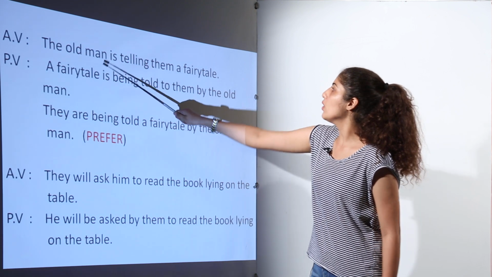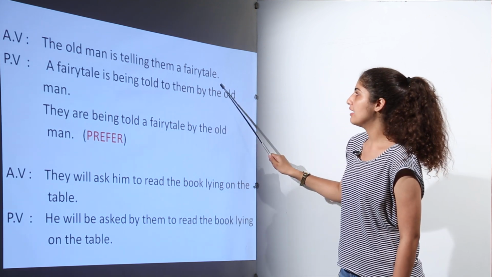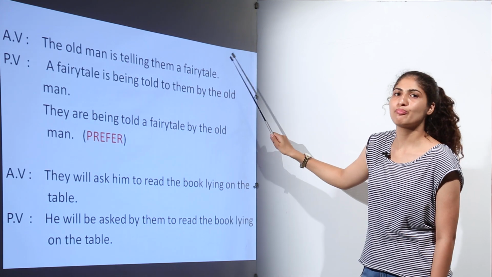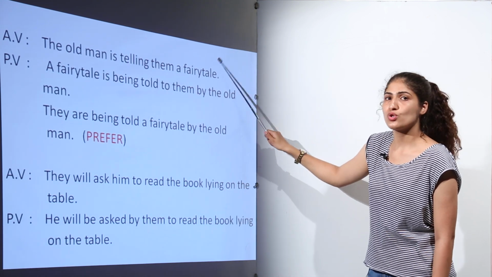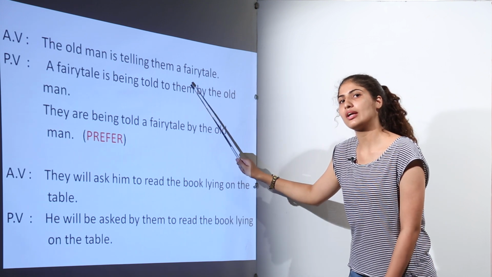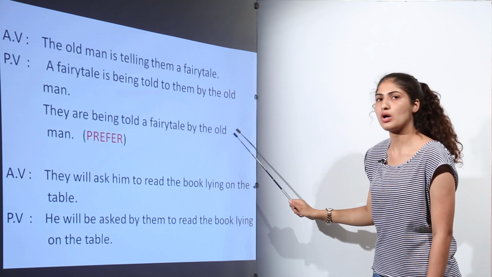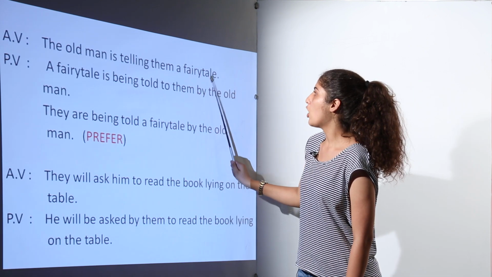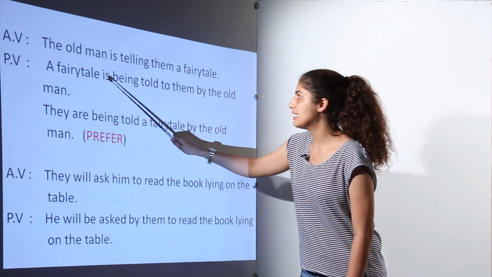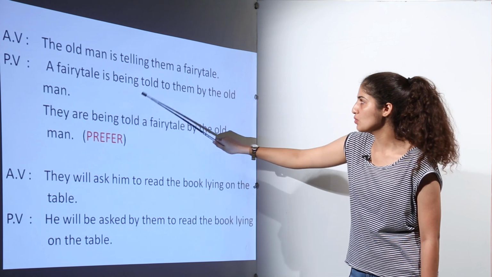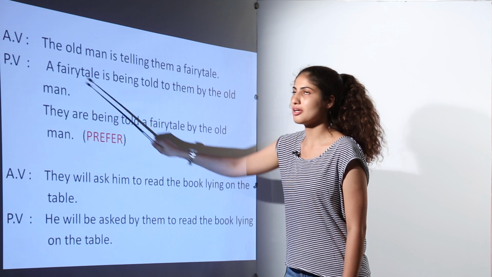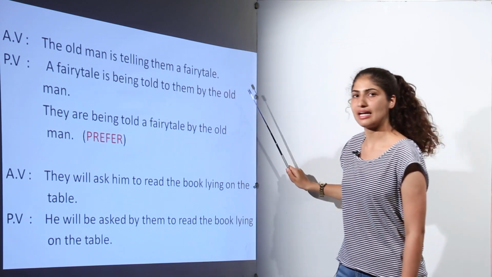Next is the old man is telling them a fairy tale. Now we have to find the tense. Here the tense is present continuous tense. So if we have to change the present continuous tense into the passive voice, just see the rule, and according to that rule the object will be placed first. A fairy tale is being, as per the rule, told to them by the old man. By the old man was the subject there, so it will now be used at the end.